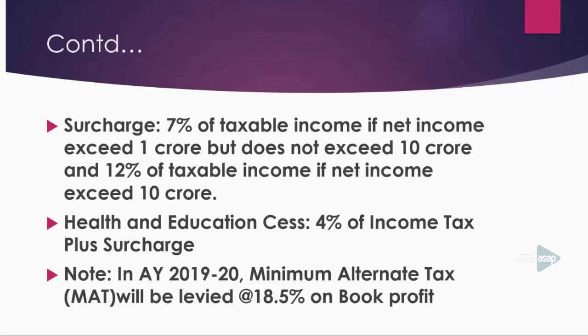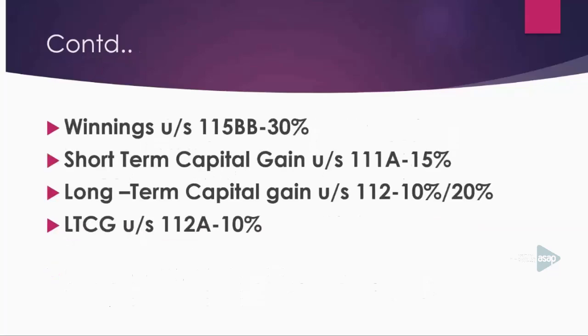First of all, you have to compute total income and tax payable on total income. Tax payable will be 25% or 30% on the basis of turnover. Then you have to add surcharge and health and education cess. Then you have to compute book profit and MAT. Then please compare the tax payable as per the normal provisions of the Income Tax Act with the tax payable under MAT provisions. Then find out whichever amount is the greatest. Please pay that tax.